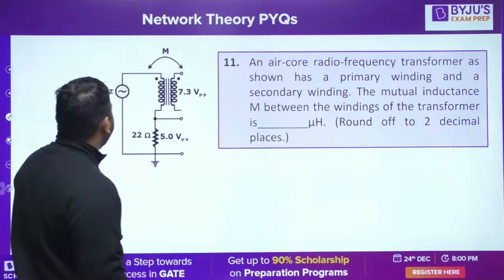It is given at 7.3 peak to peak. This voltage is given as 7.3 peak to peak. But I think this voltage is given as 5 volt peak to peak. Now it is given that this is 100 kilohertz. So please try this question.